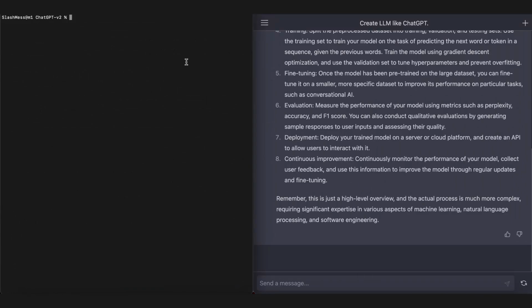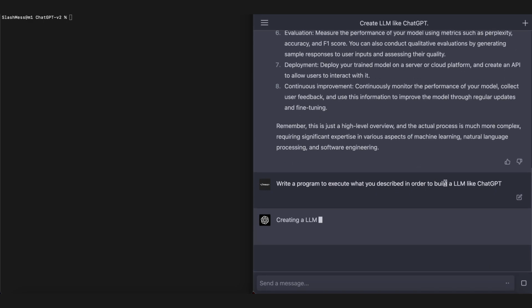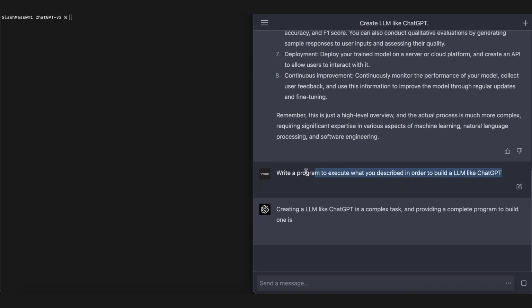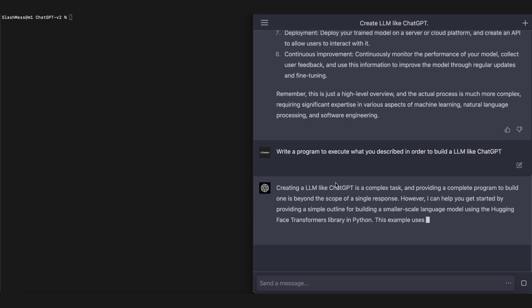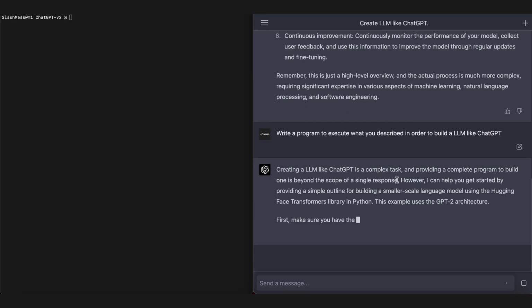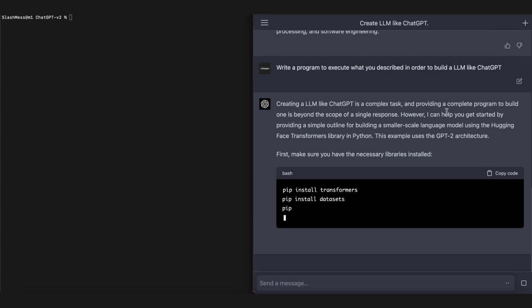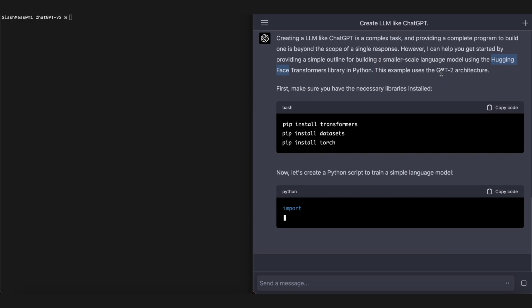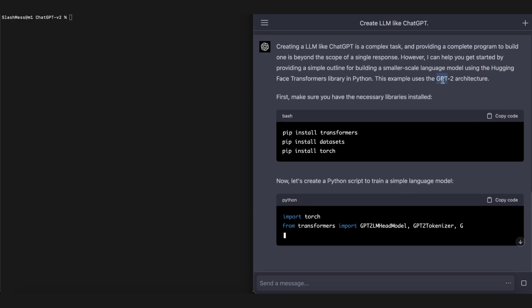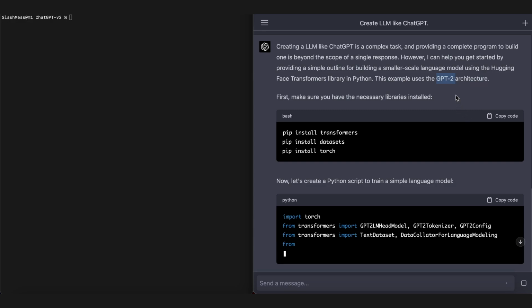Okay, I copied this prompt from earlier because it worked really well, so we'll try this again. Write a program to execute what you just described in order to build an LLM like ChatGPT. We're reminding it the goal and then also giving it what it's described to do. So I think this is pretty good prompt engineering. Once again, it's going to tell me that it can't quite do that, but there we go, this seems right. It's going to give me another attempt, but this time it's using Hugging Face and GPT-2. So it's making its little version of itself using an older version.